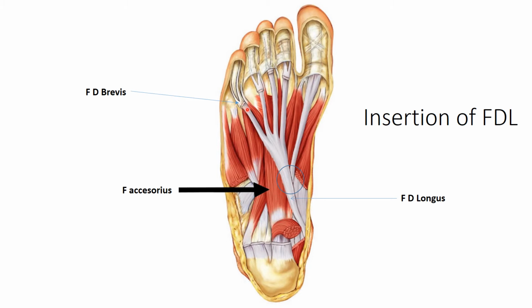So here the flexor digitorum longus passes through the split tendon of the flexor digitorum brevis, and then it is inserted by passing through the fibrous flexor sheath. It is inserted into the bases of the distal phalanx of the lateral four toes. So this is the course of the flexor digitorum longus into the plantar aspect, into the sole.